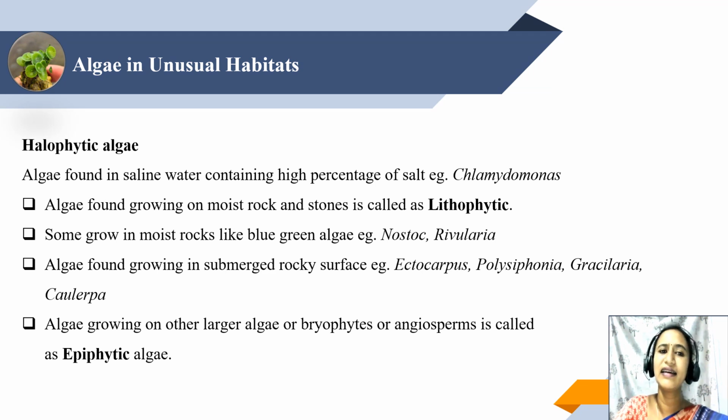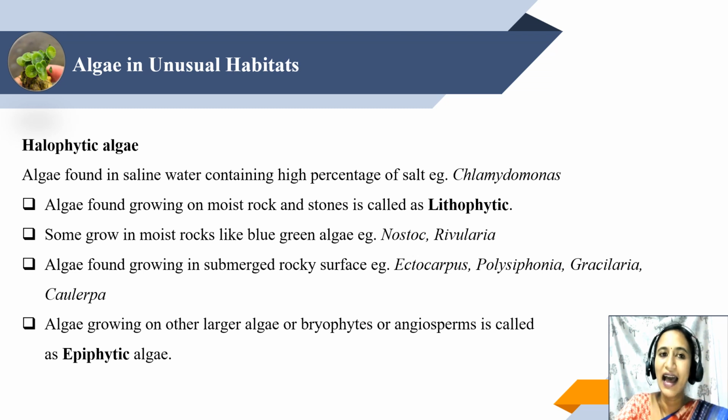So, algae in unusual habitat. Till now, we saw what aquatic algae are. In aquatic, we saw about freshwater and marine water algae. We saw about terrestrial algae, and now this is something unusual even for us. So, unusual habitat. What does unusual habitat mean?